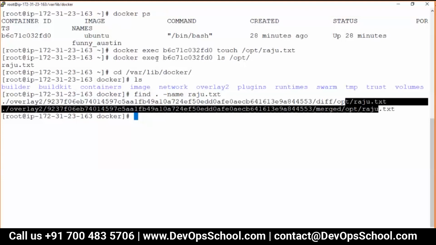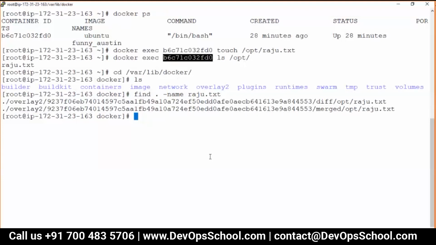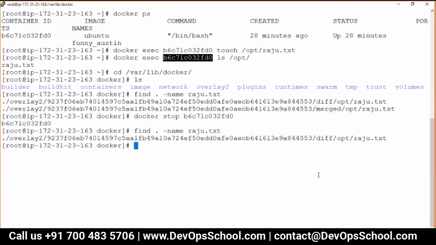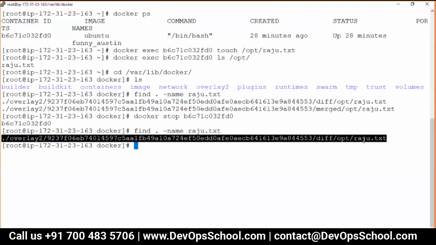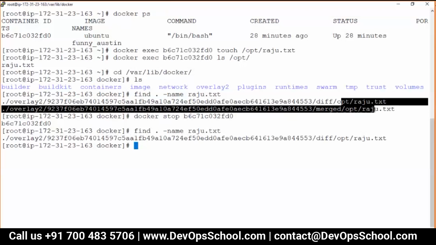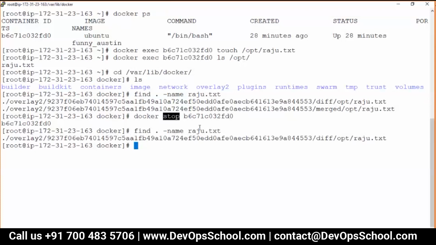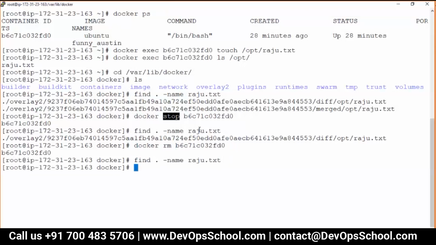Data is there. Why? Because the container is also there. Now what I'll do, I'll stop the container. You see here, I stop the container and let me check whether the data is there or not. It is there, but in one place. Still the data is there. There's no problem with that. Earlier it was in two places. Why it is two places, I'll teach you in the docker section. But still the data is there even if I stop the container. But what happens when I remove the container? Okay, data is gone.